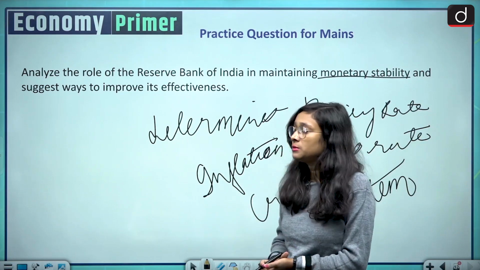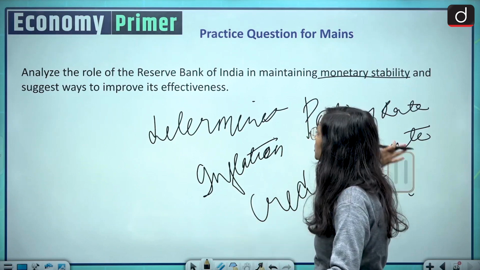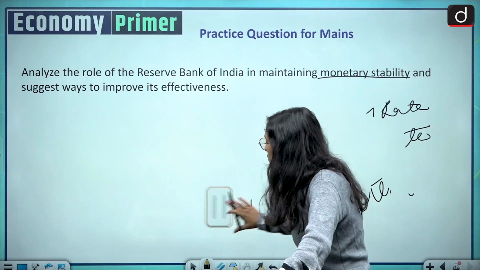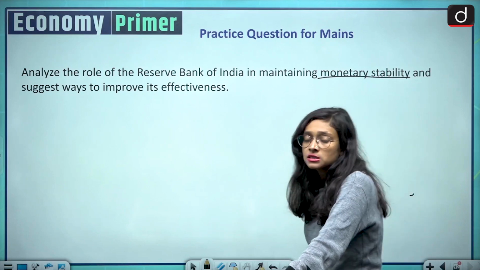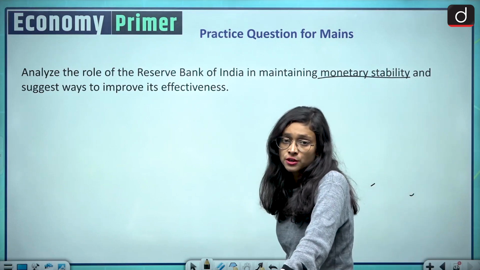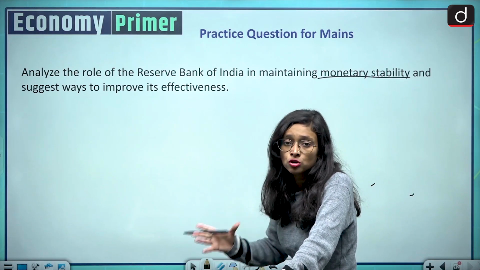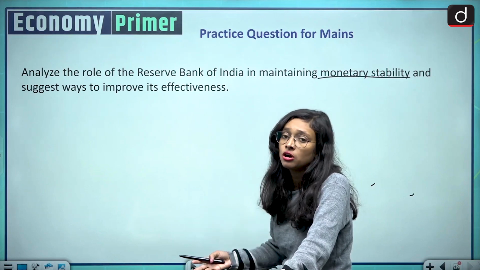Coming to how we can improve its effectiveness. First we need to point out what challenges we have. RBI right now, whatever decision it takes, is in a very good position, and it always thinks that there should not be much inflation in an economy, and it analyzes the macroeconomic and microeconomic situation of our country and takes decisions accordingly.